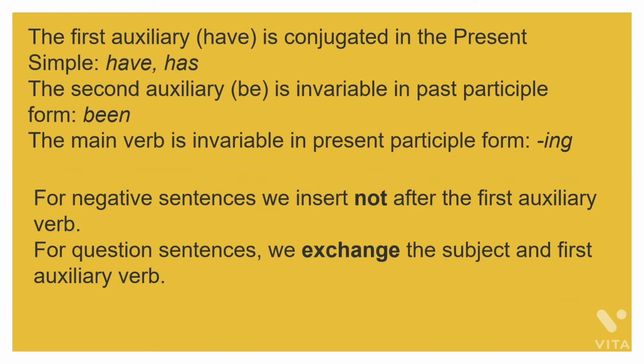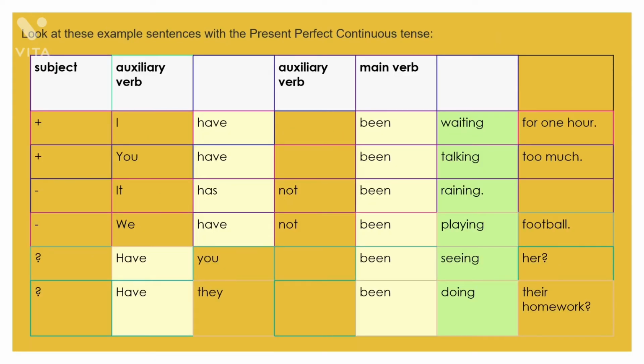Fine? And for negative sentences, students, you just have to insert not after the first auxiliary, that is has/have. And for question type sentences, we just exchange the places of the subject and the first auxiliary verb. So just have a look at these examples, then you will be able to understand in a better way.